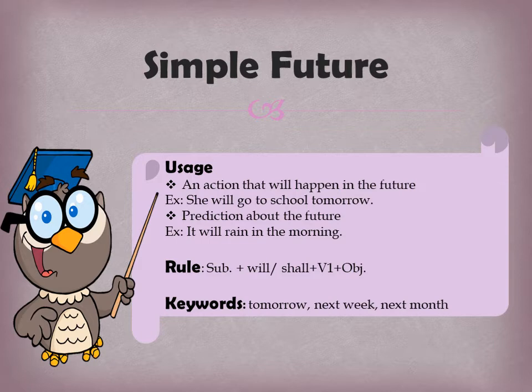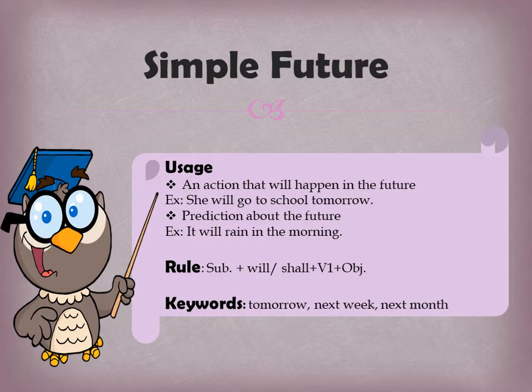The rule is subject plus will or shall plus first form of the verb plus object. Children, will is used with the second or third person and shall is used with the first person. Okay? Like I, we is the first person. You, your is the second person. He, she, they refer to the third person.